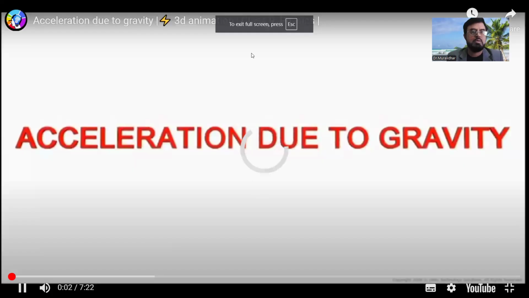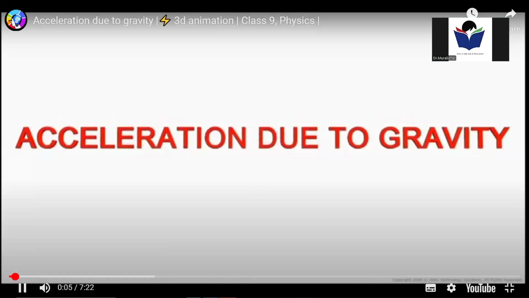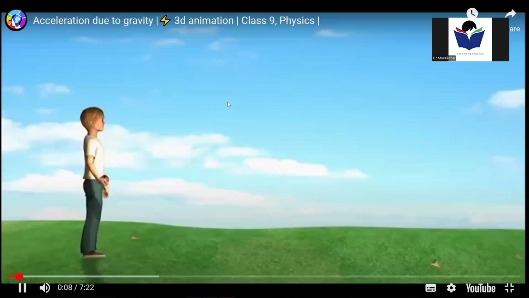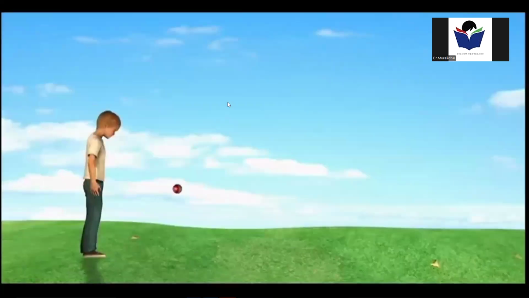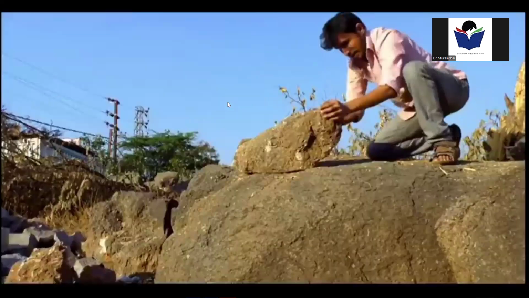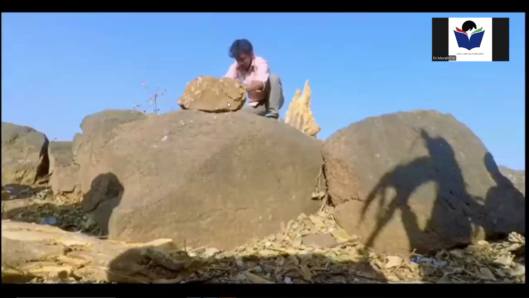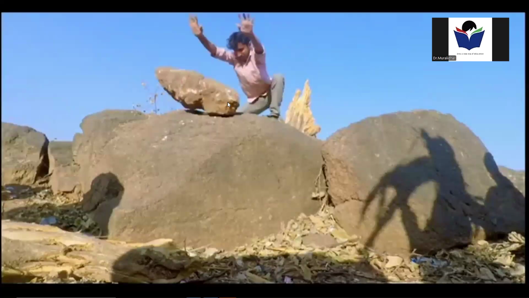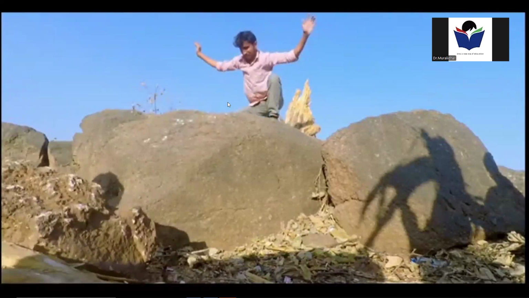In this module, you will learn about acceleration due to gravity. When you throw an object up, it comes down due to gravity. When an object, such as a boulder, is pushed from a height, it falls to the earth.